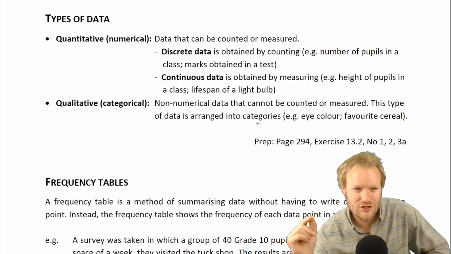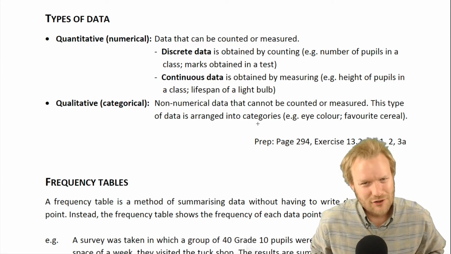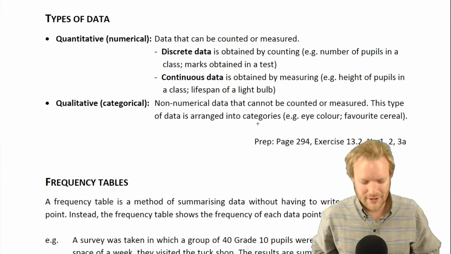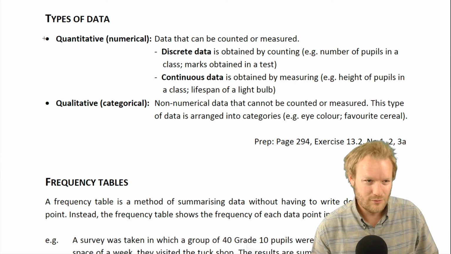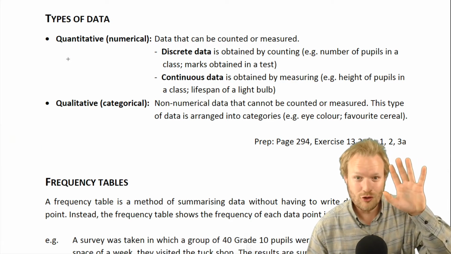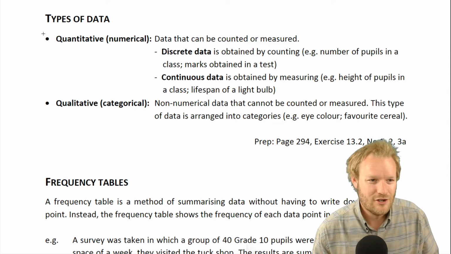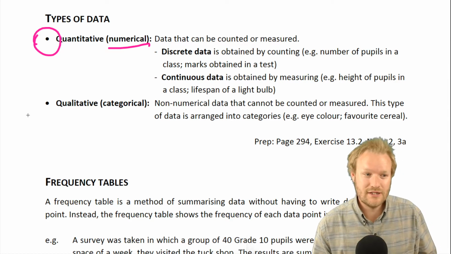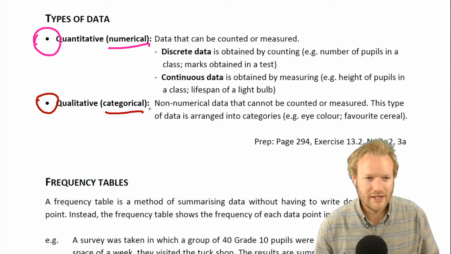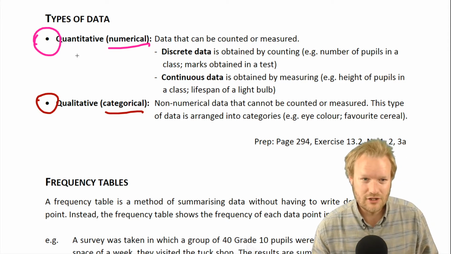What do we have next coming up for us? We've got types of data. Okay, so we've got types of data. I say data, you may say data. Either way. Types of data. We've got quantitative and qualitative in front of you. So I'm going to ask you for examples that are not written down here. Quantitative is numerical, and qualitative is categorical, not numbers. So let's look at the two different types of numerical data we could get.